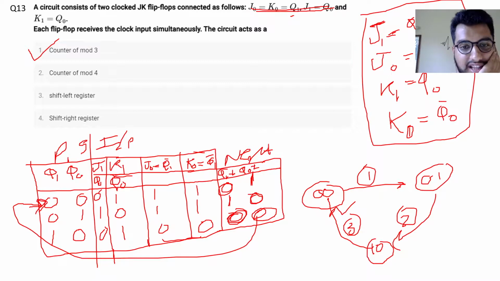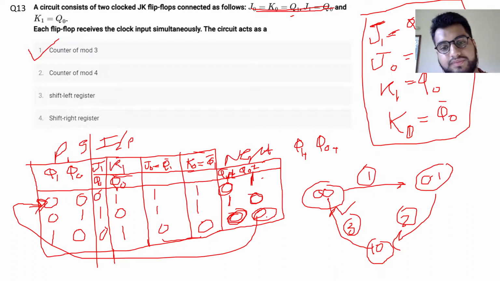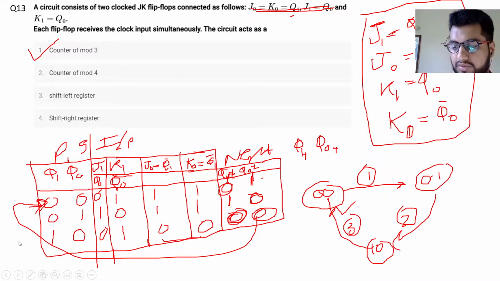Here, this is the next state, Q1 plus and Q0 plus. So Q1 plus and Q0 plus. This is 0 1 1 0 and 0 0. And now it's clear. So let me just move forward to the next question.